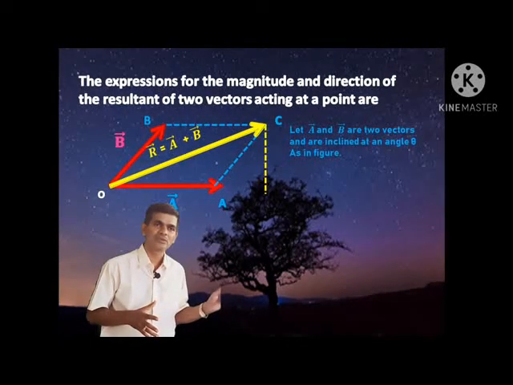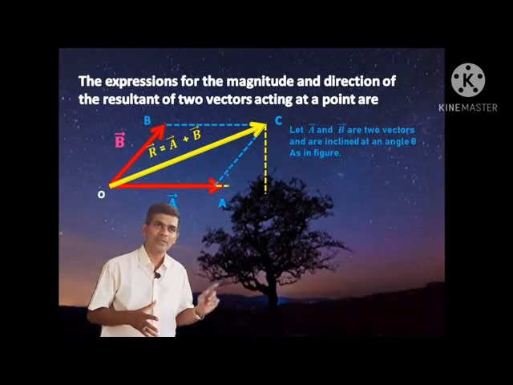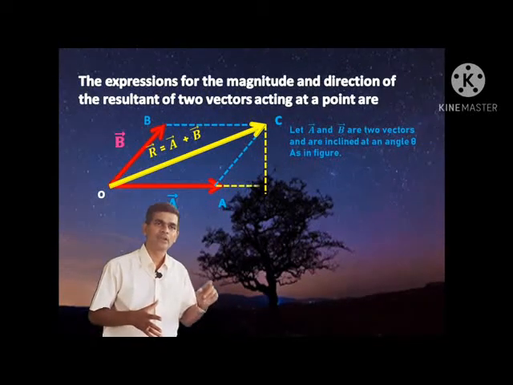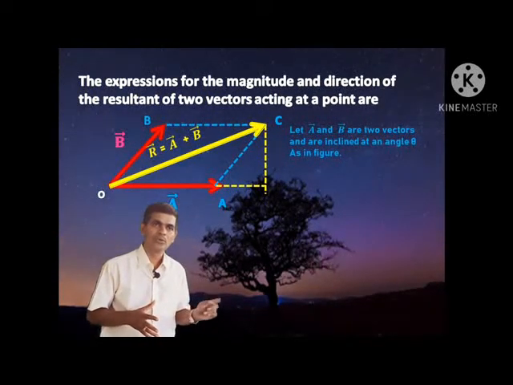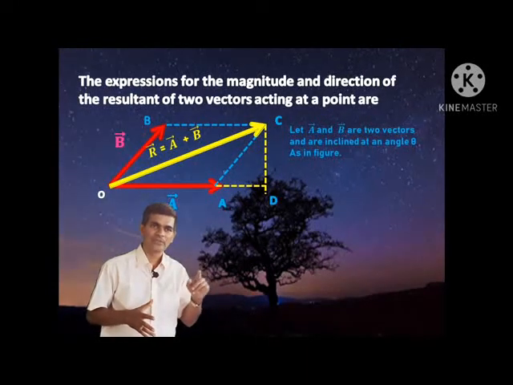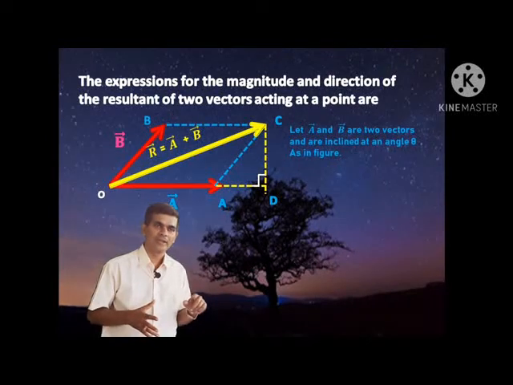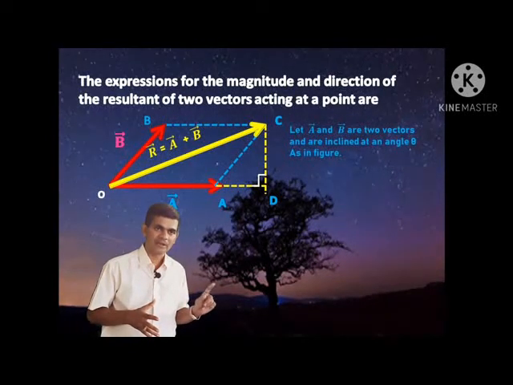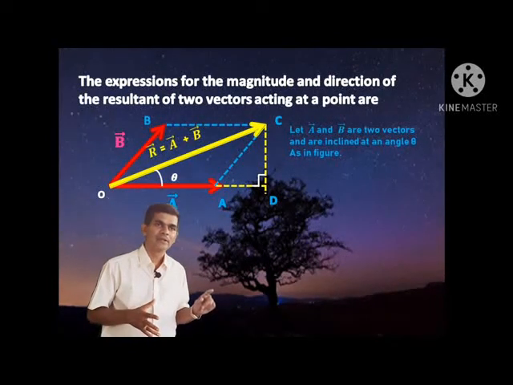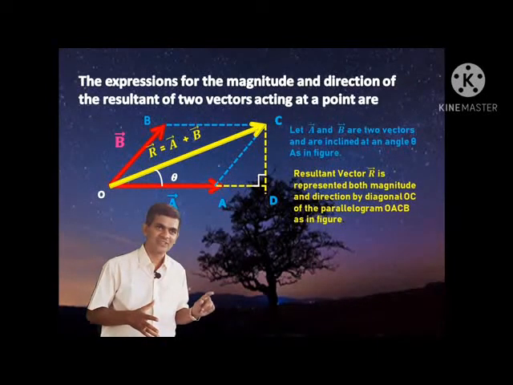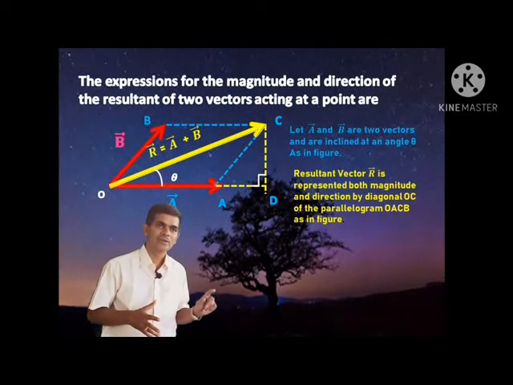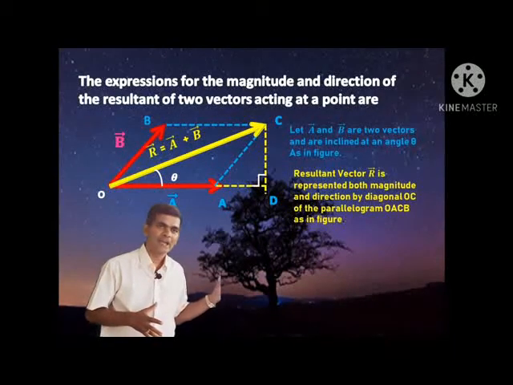For that we have to extend the line OA, and also draw a perpendicular to the extended line OA from C. CD is the perpendicular drawn to the line OD. Then you will get a right angle. Let us take this angle as theta. Then we derive the expression for the magnitude of the resultant as in the figure.